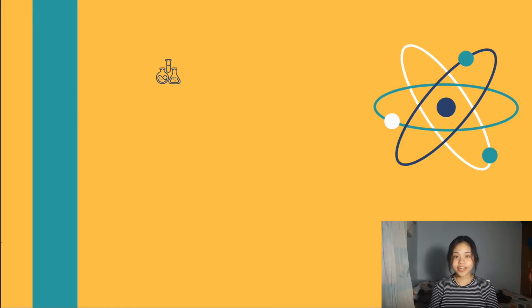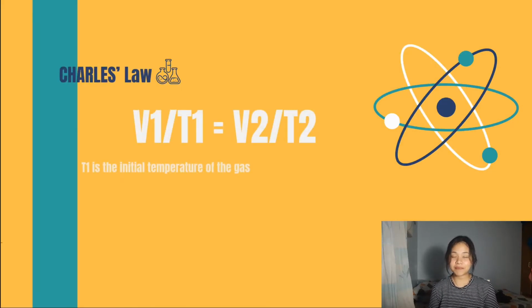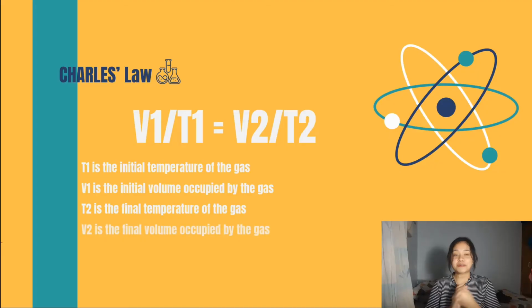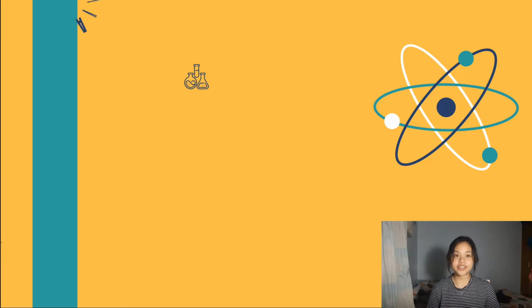Now, Charles' law can be stated in a mathematical equation, which is V1/T1 = V2/T2. V1 is the initial volume, T1 is the initial temperature, V2 is the final volume, and T2 is the final temperature. So let's take note that in Charles' law, it is V and T. The variables we're going to use are volume and temperature, and they are directly proportional. So moving on to our next lesson, which is Avogadro's law.